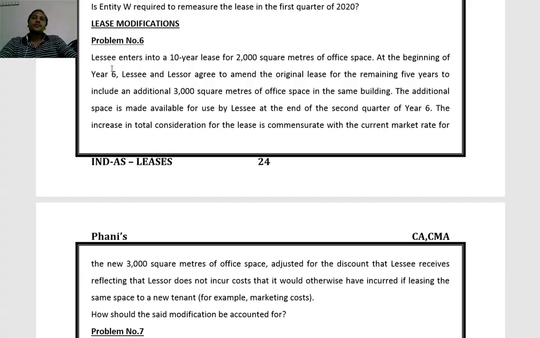Problem number 6. Lessee enters into a 10-year lease for 2000 square meters of office space.